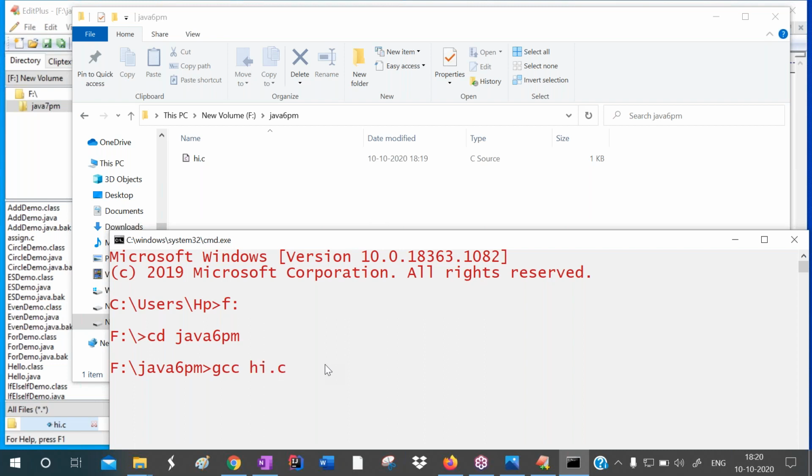We want to create an output file, so we use the option -o, then write hi.exe. Now the exe file will be created. hi.c is the source code file. GCC means GNU C compiler. We are compiling the C program by using the GCC command. Observe in the background only one file is there. Now when I press the enter key, two files will be created.